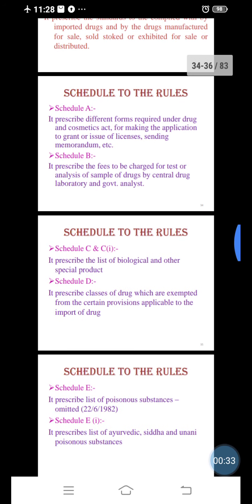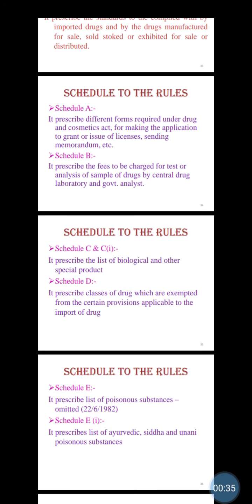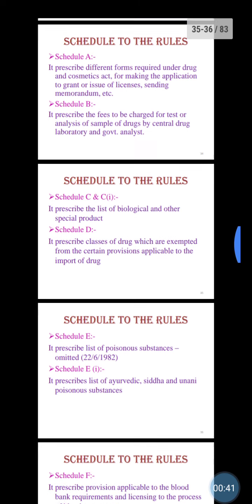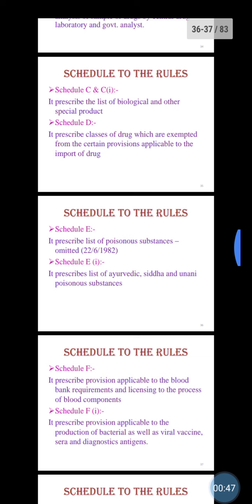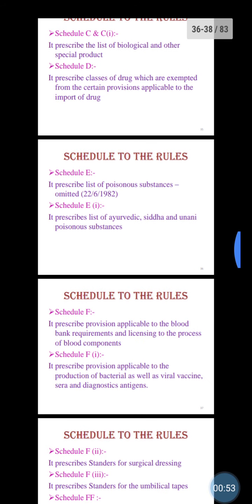Then the schedules to the rules. In that you will see Schedule A, for application for the grant or issue of license. Then Schedule B prescribes the fees to be charged for test or analysis of samples. Then Schedule C and C1 prescribe the list of biological and other special products. Then Schedule D prescribes classes of drugs which are exempted from certain provisions applicable to the import of drugs.